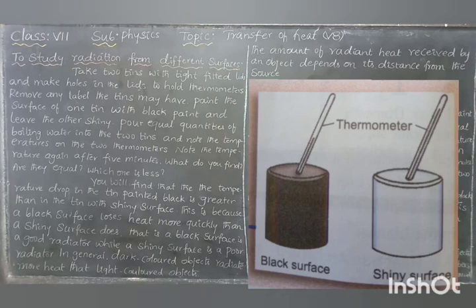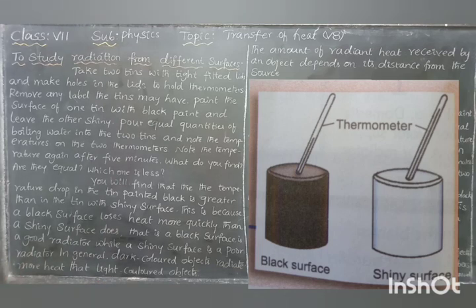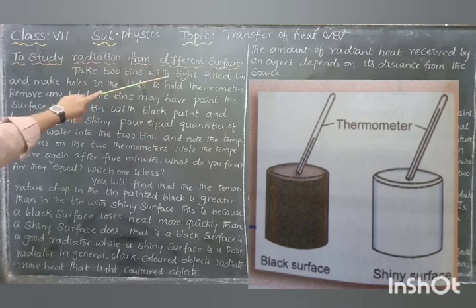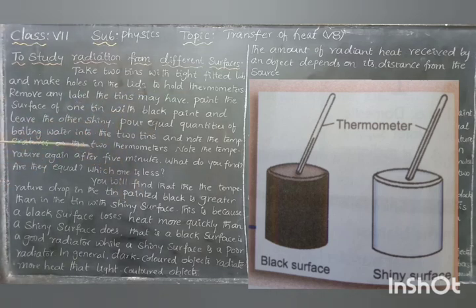Next, continuation of last video. In order to study how radiation occurs from different surfaces, let us do an activity. Take two tins with tight fitted lids and make holes in the lids to hold the thermometers, as shown in the figure. See the diagram.